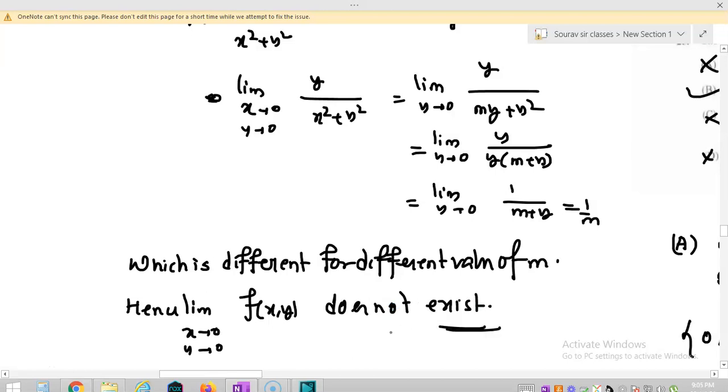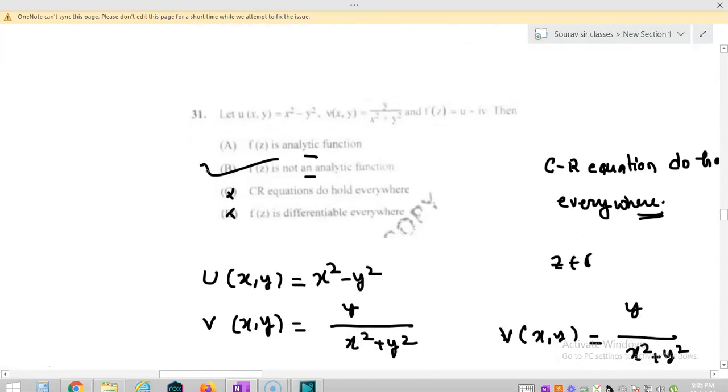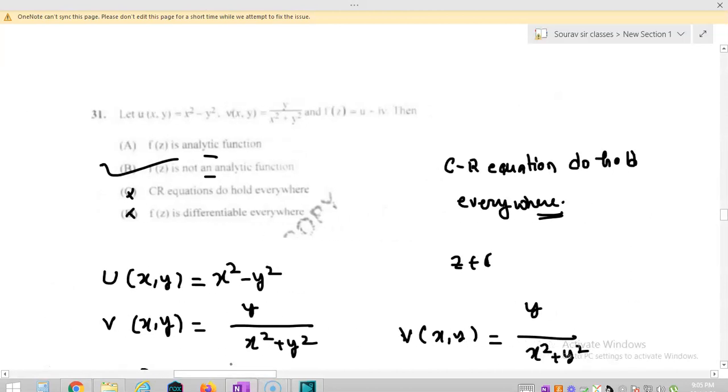So I can say that f is not analytic, right? So let us see the options. Option B is our correct option. That's all about our question number 31. Now let us solve question number 32. Okay students.